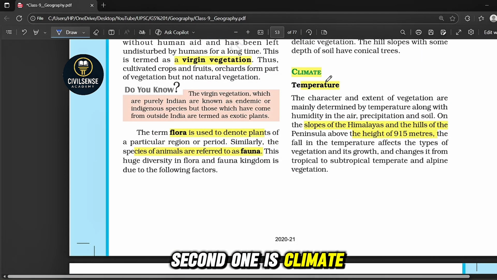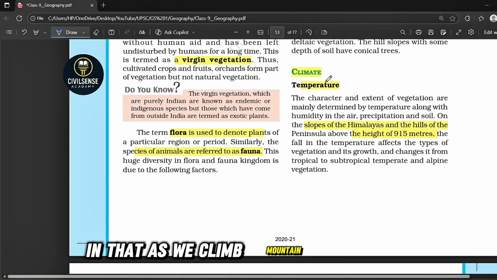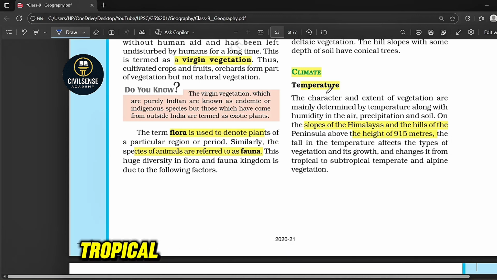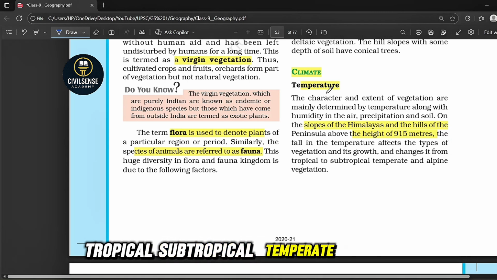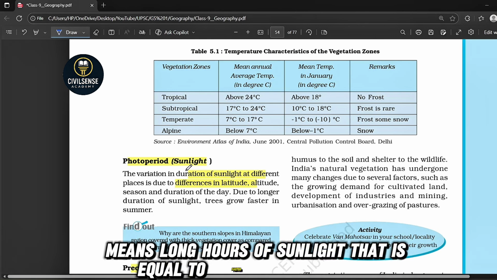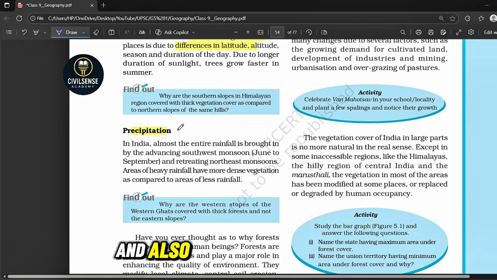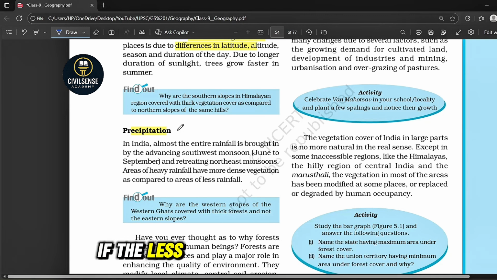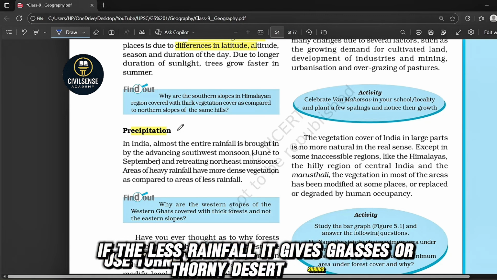The second one is climate. As we climb a mountain, temperature falls, so vegetation changes step by step: tropical, subtropical, temperate, alpine and tundra. Next is sunlight. Long hours of sunlight mean faster plant growth. And also precipitation: more rainfall, more trees. If there is less rainfall, it gives grass or thorny desert shrubs.